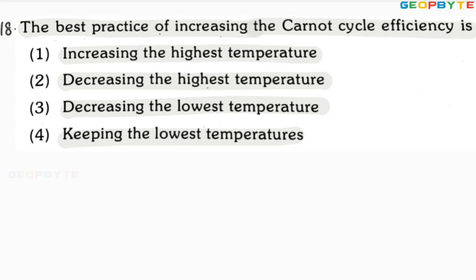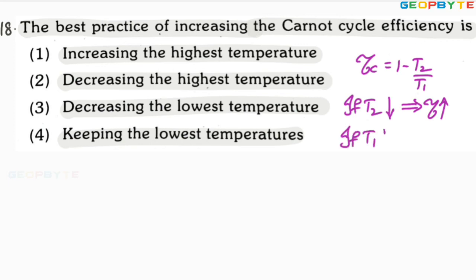It is like this. Efficiency of the Carnot cycle equal to 1 minus T2 by T1. T1 equal to highest absolute temperature, T2 equal to lowest absolute temperature. From this I can say that if lowest temperature is decreasing at constant T1, definitely efficiency increases. Similarly, if I increase the highest temperature at constant T2, then also efficiency increases.